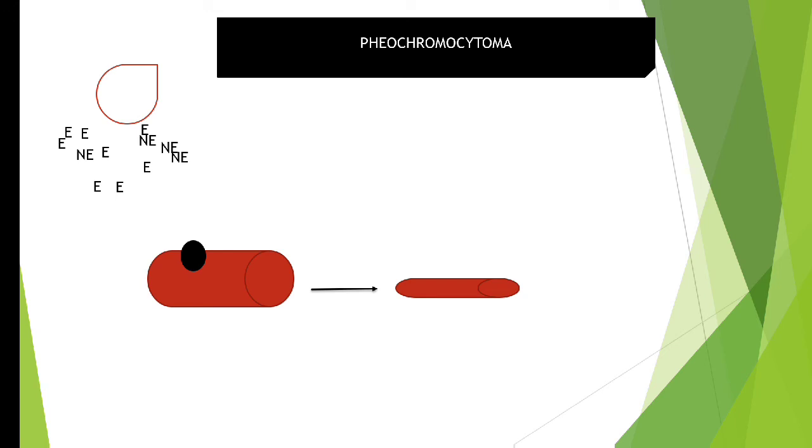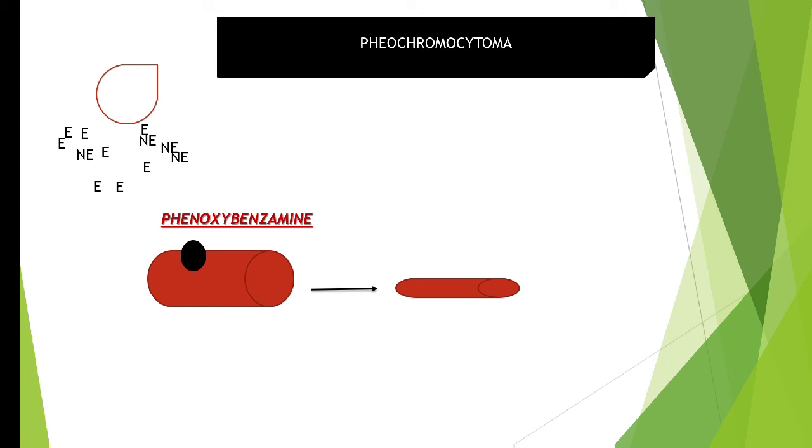There will be continuous release of catecholamines, epinephrine, norepinephrine. Continuously they will be produced from the adrenal medulla, and continuously they will be interacting with the alpha receptors of the blood vessels, and continuously there will be vasoconstriction. So you can imagine how severe the hypertension will be. So for treating pheochromocytoma, the drug of choice will be, yes, our hero came, phenoxybenzamine.